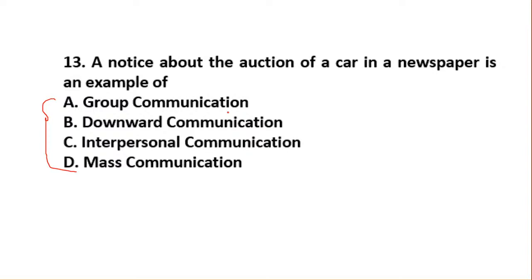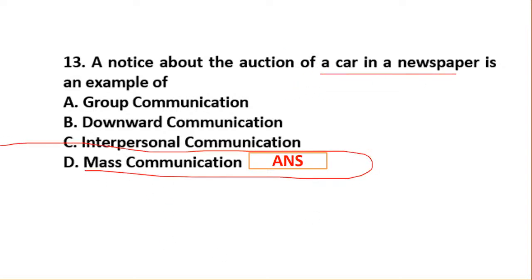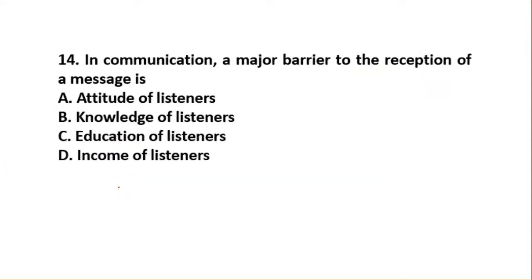Okay, wait, yes, I just refreshed my chat box. So yes, 13th is okay, very good. So 13th is basically about an auction of a car in a newspaper. So that is what is called mass communication. Yes, I think no one is wrong. Very good. So everyone is correct. So this answer is very clear. Now going to question number 14.